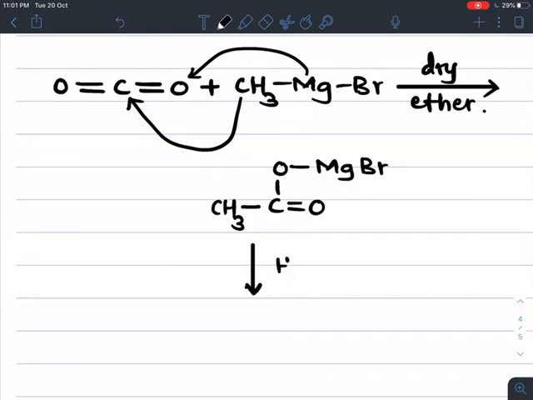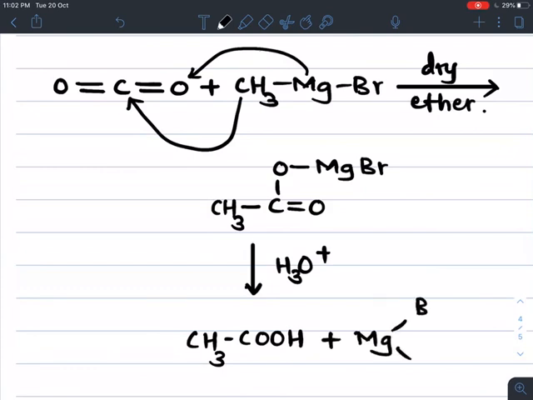It immediately reacts with dilute HCl and undergoes acid hydrolysis. So finally we get CH3COOH plus MgBr and OH. During the acid hydrolysis, addition of water takes place, and the bond breaks between O and MgBr.